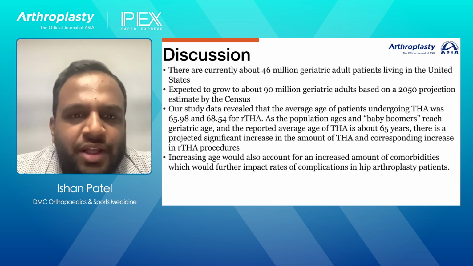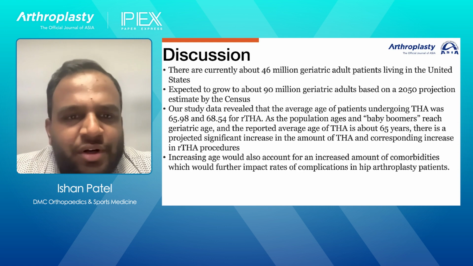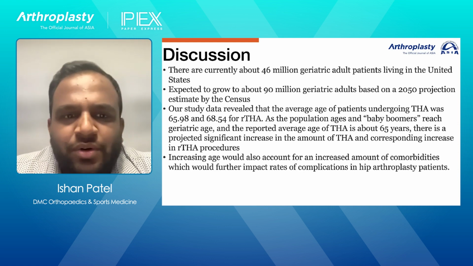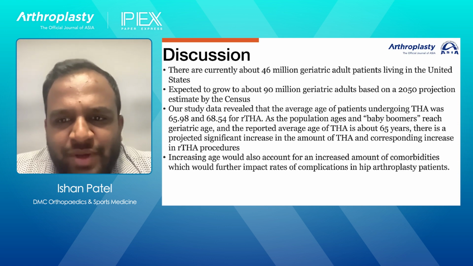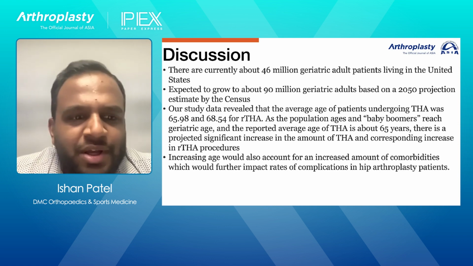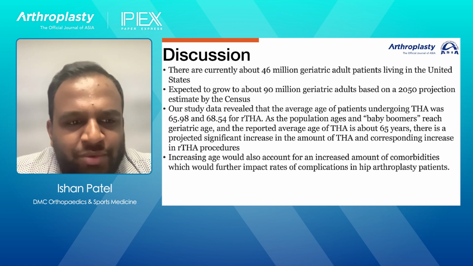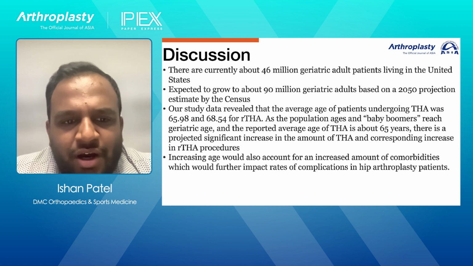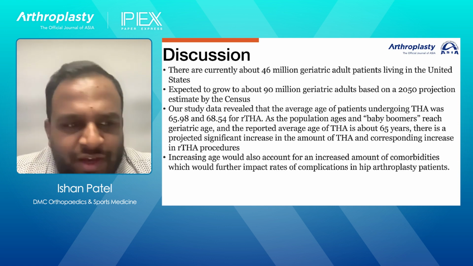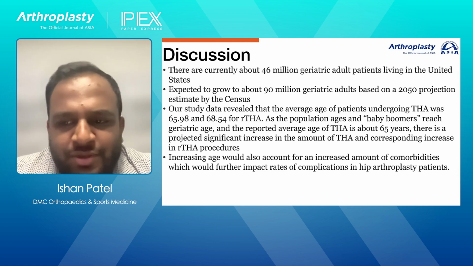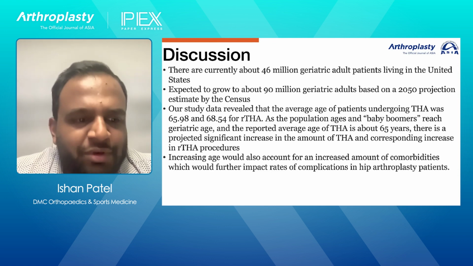So here's another thing that we worry about, which is our aging population. Currently there's about 46 million geriatric patients living in the United States. This is expected to grow to about 90 million geriatric adults based on a 2050 projection by the United States Census. Our study data revealed that the average age of patients undergoing total hip was 65.98 and revision hip was 68. As baby boomers reach geriatric age, and with the reported average age of total hip being about 65, there is a projected significant increase in the amount of total hip, and there should be a corresponding increase in the revision total hip procedures being performed as well.